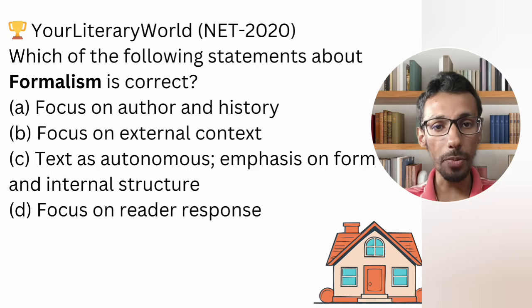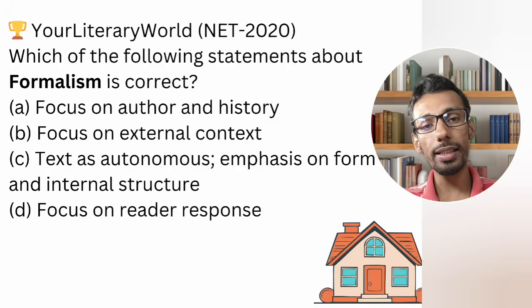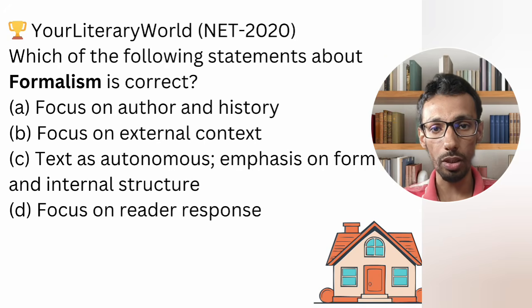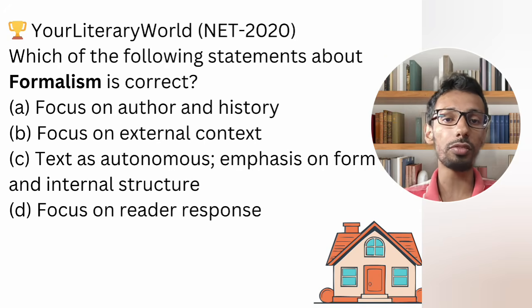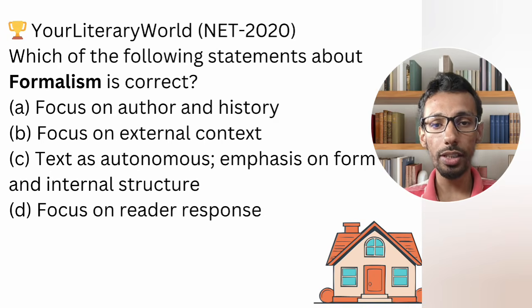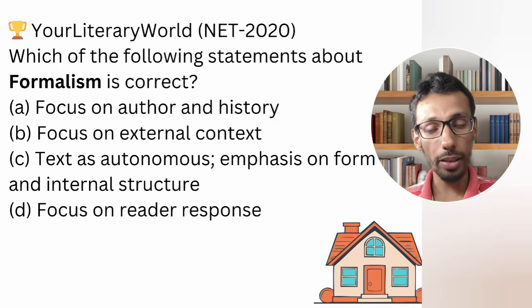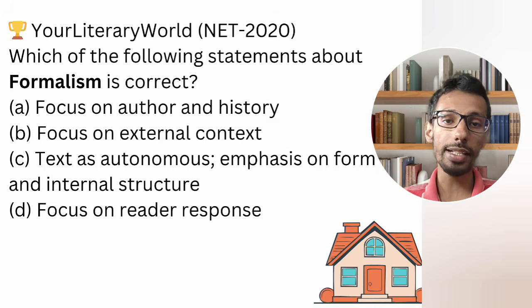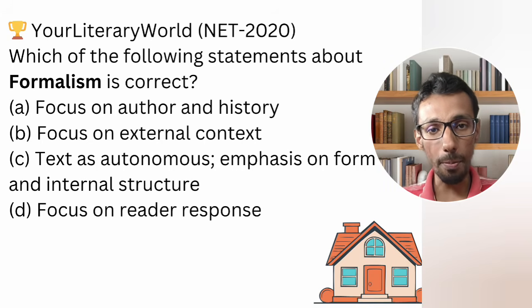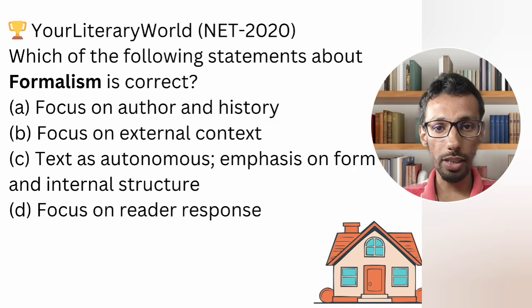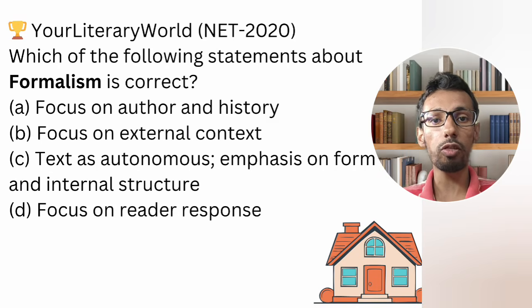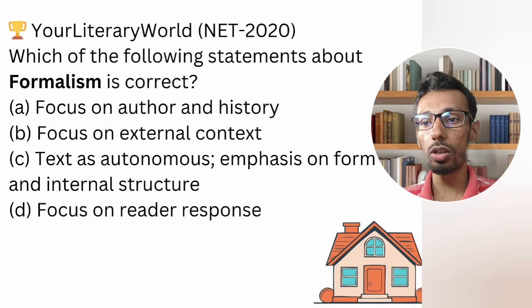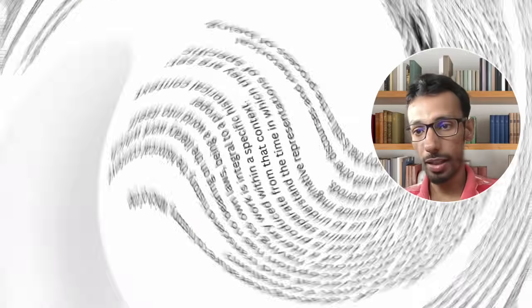But if you go for the Cambridge critics, specifically I.A. Richards, obviously he is a Cambridge critic, but sometimes he is considered as purely a new critic. He was not a pure new critic, he was a precursor of the new criticism, just like Coleridge, T.S. Eliot, Matthew Arnold. I.A. Richards talked about the reader response theory. So in terms of Cambridge criticism, we talked about reader response theory, but focus on reader response theory in formalism, no, the option is wrong. So option C is going to be the correct one.